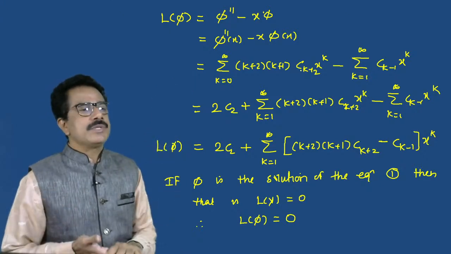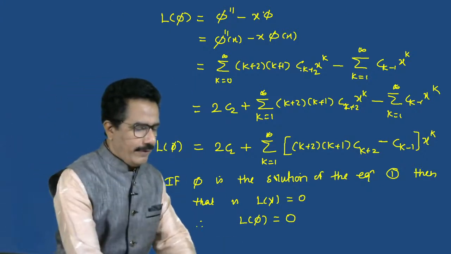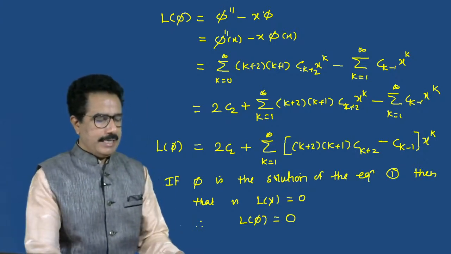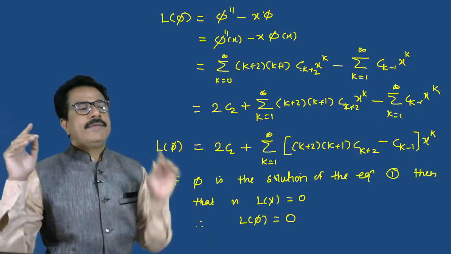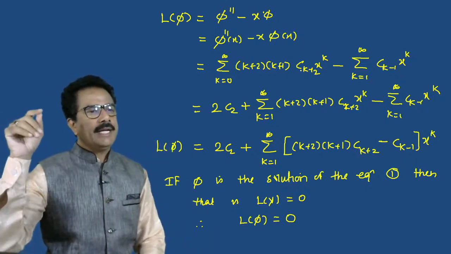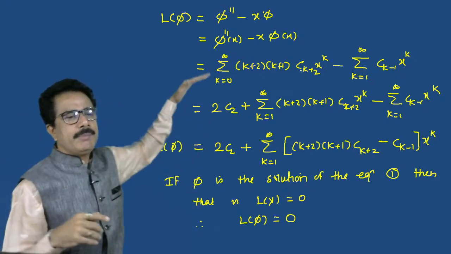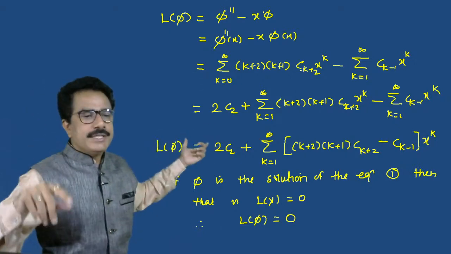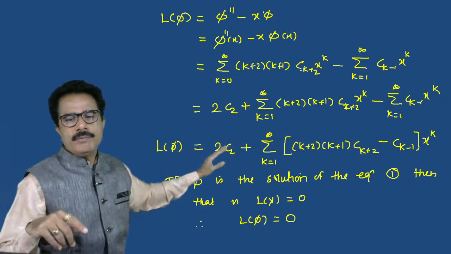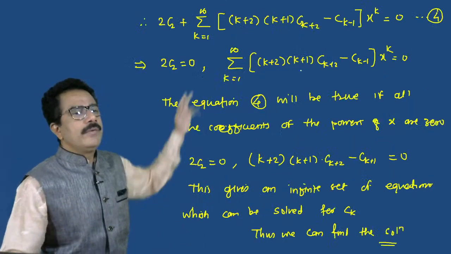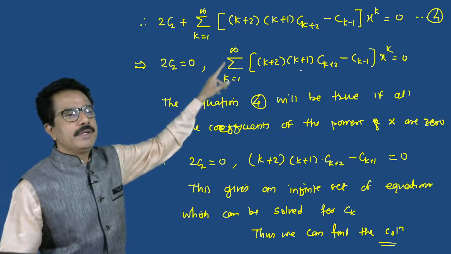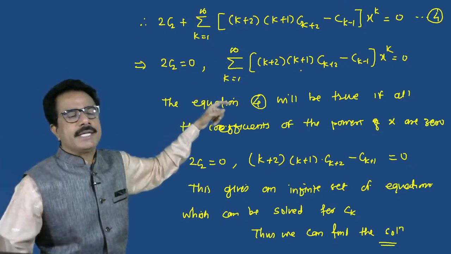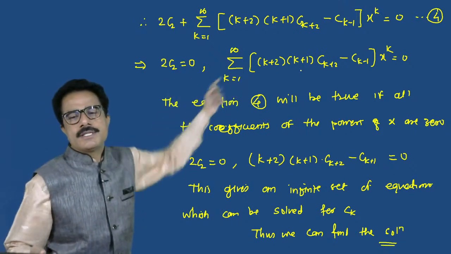Therefore if phi is the solution, then we can write L of phi is equal to phi double dash minus x into phi, and replace these values, then we get this. If phi is a solution, then L of y is equal to 0. That means the right side goes to 0. If the addition of two terms is 0, that means the first term must be 0 and the second term must be 0. So we have written this.